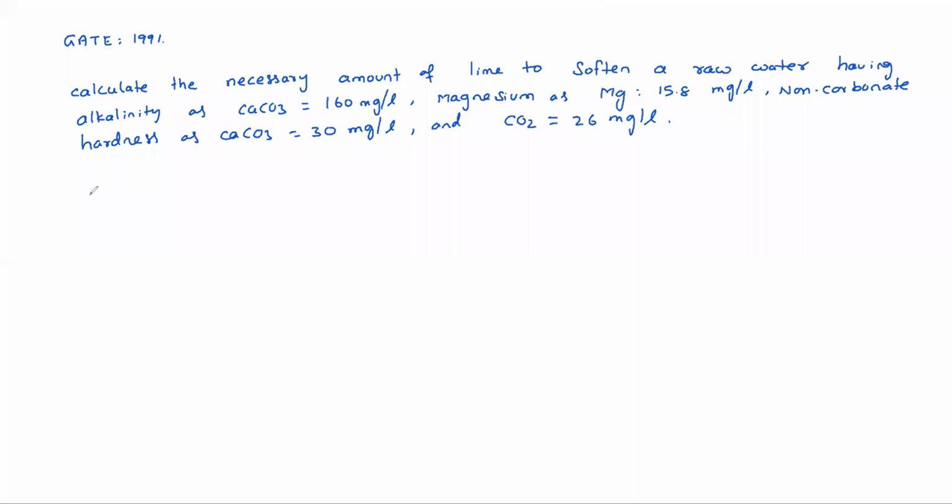So we need lime for number one, CO2, number two, carbonate hardness, number three, magnesium hardness. See, for CO2 how much is required?